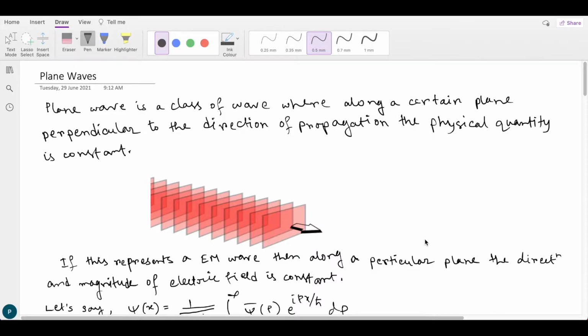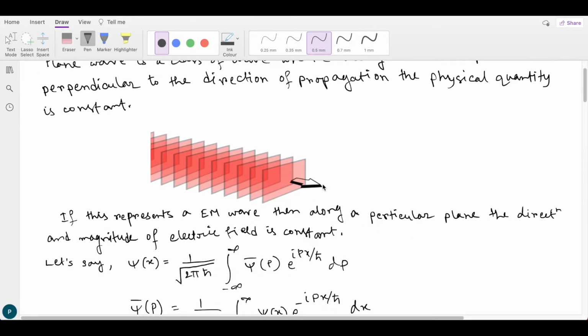So let's say the wave is propagating in this direction and we have drawn a bunch of parallel planes which are perpendicular to the direction of propagation. And if we remember from EM theory, those are also EM waves. So along a particular plane the direction of the electric field and its magnitude is constant. So these are known as plane waves and have the form e to the power ikx.